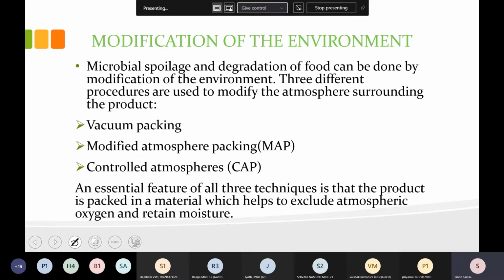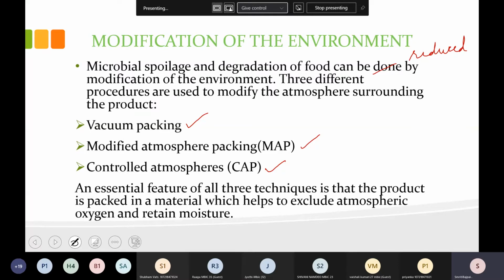So vacuum packing, modified atmosphere, and controlled atmosphere, these are the three things. Vacuum packing, we all know, is when we take the air out of the packing, which will delay the process. In modified atmosphere, like canning and many other procedures, we provide some carbon dioxide before the packing. That is also a modified atmosphere. Again, the controlled atmosphere here also.